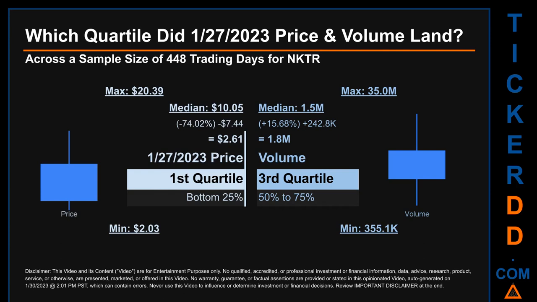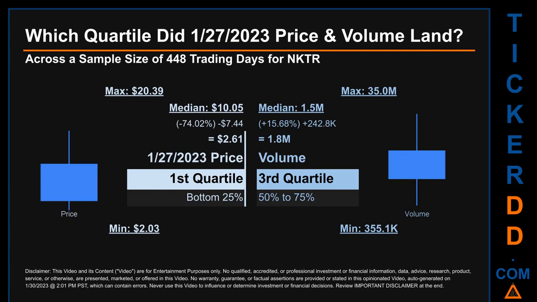The day's volume landed within the third quartile, that is within the 50% to 75% range of all sampled daily volume, which saw a max daily volume of 35 million and a minimum of 355.1 thousand. Quartiles tell us about the spread of a data set by breaking that data set into quarters, just like how the median breaks the set into half.